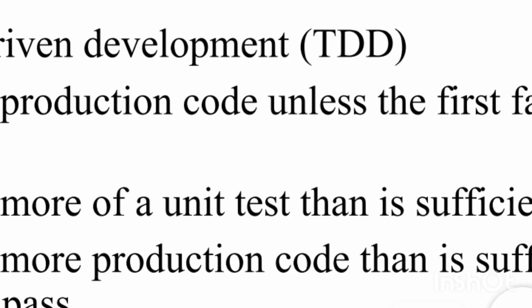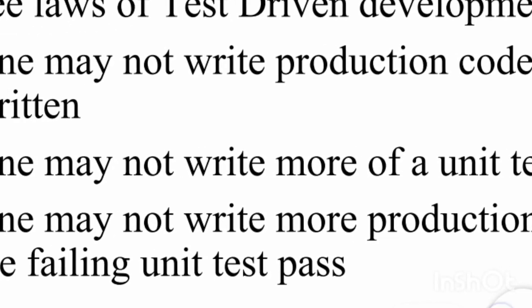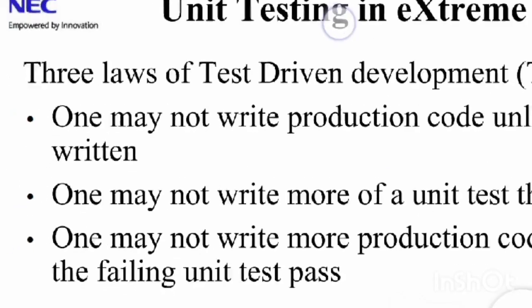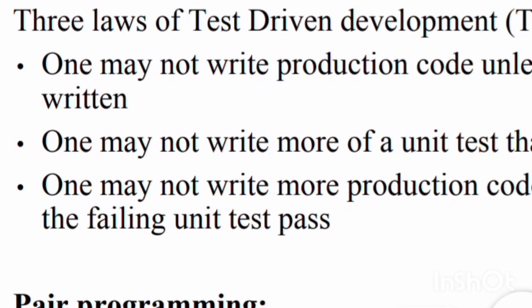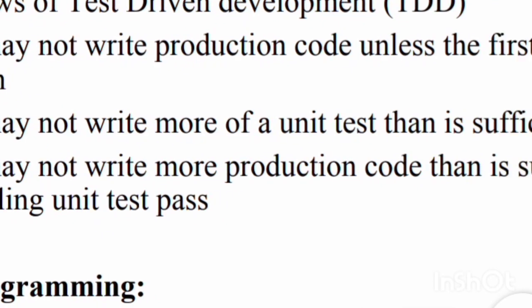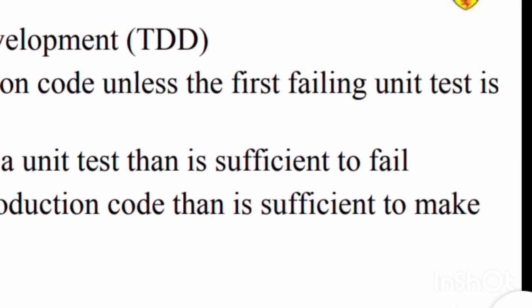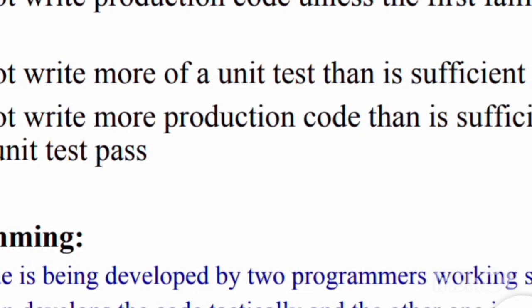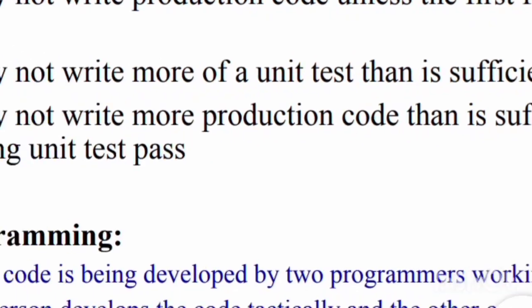Unit testing in extreme programming. Three laws of test driven development. One may not write production code unless the first failing unit test is written. One may not write more of a unit test than is sufficient to fail.